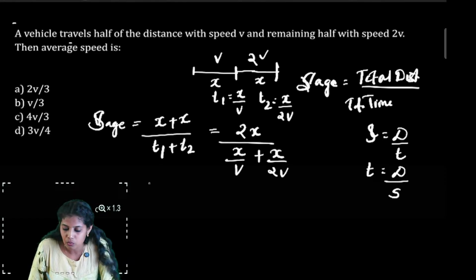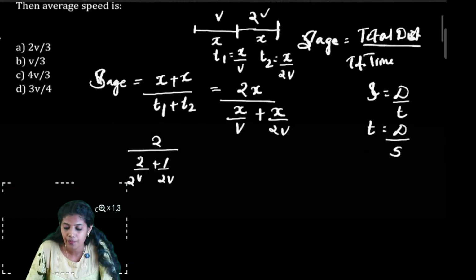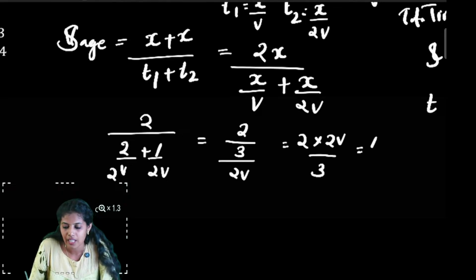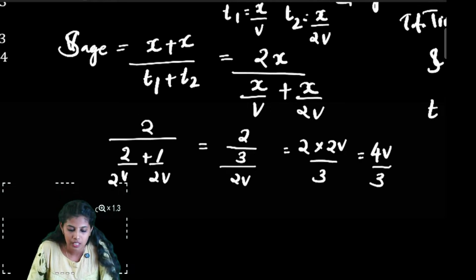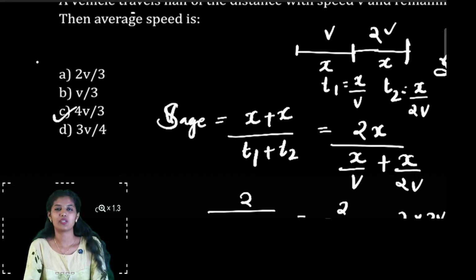Solving this, we get 2 by 2 by 2v plus 1 by 2v, that is 2 by 3 by 2v, and 2 into 2v by 3, that is 4v by 3. The option C is the correct answer.